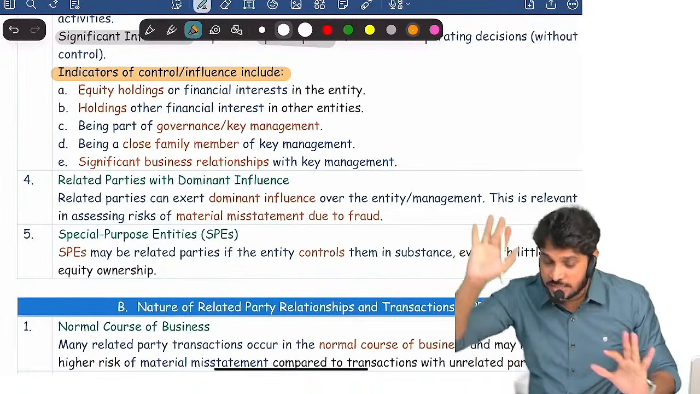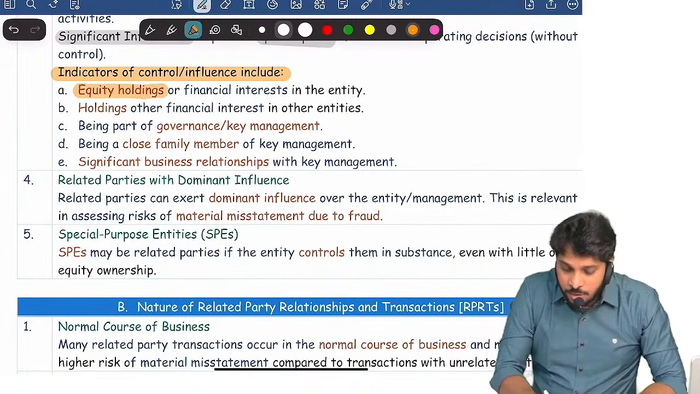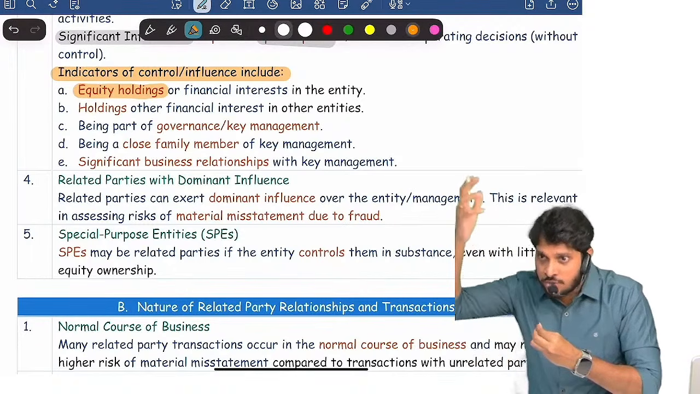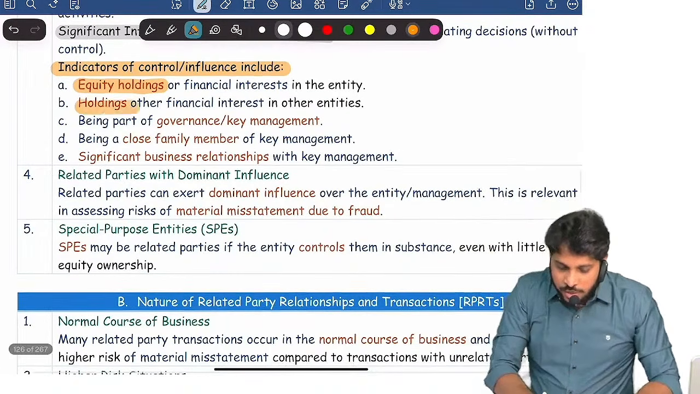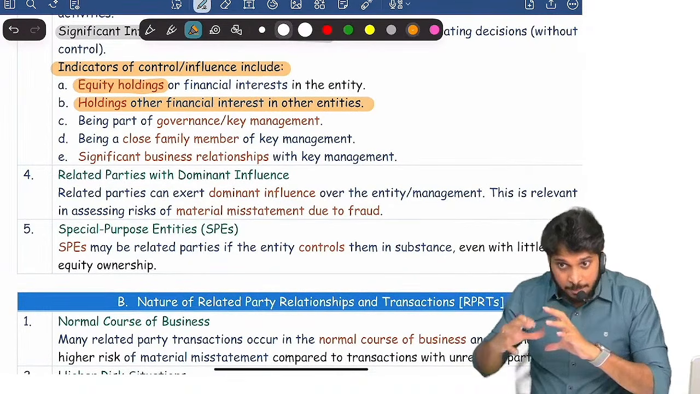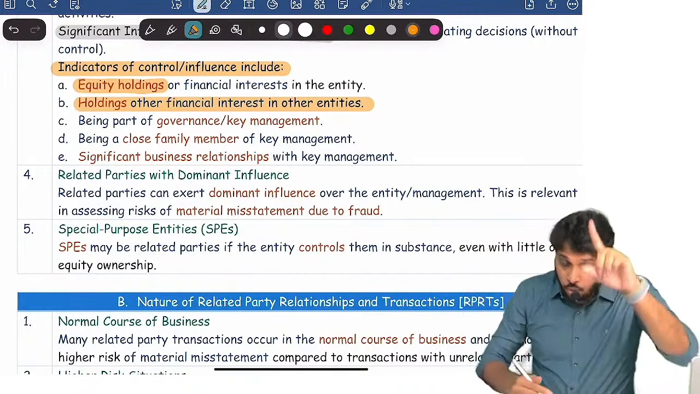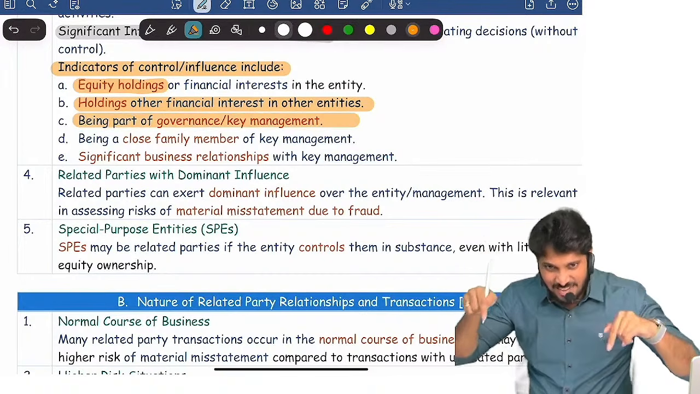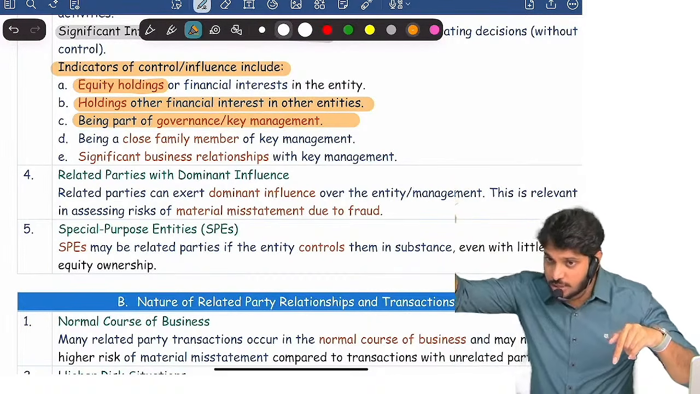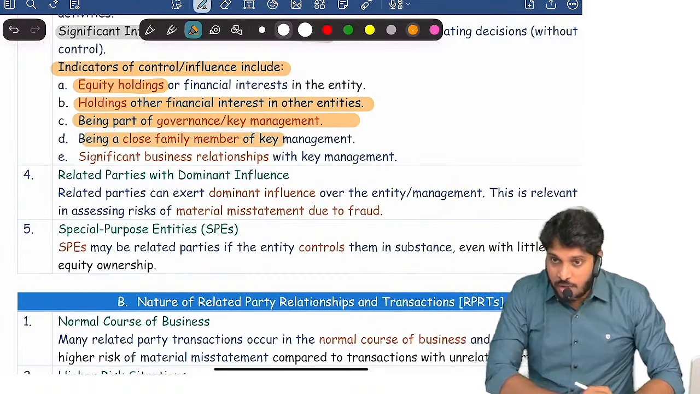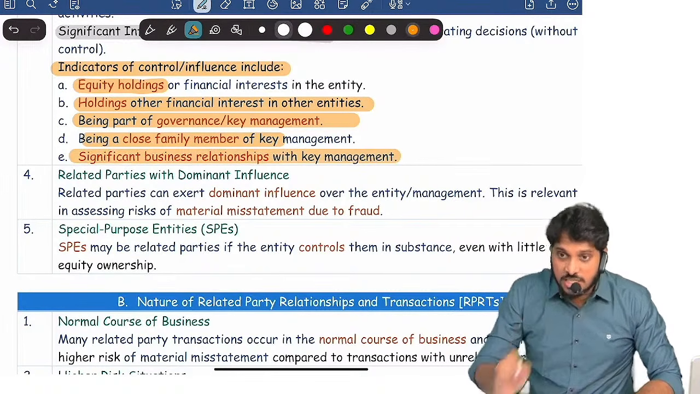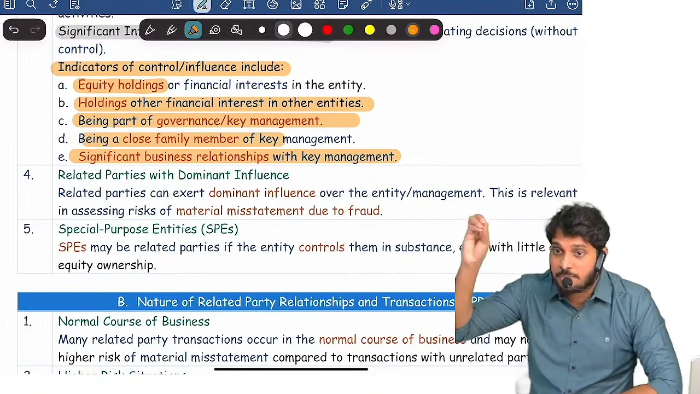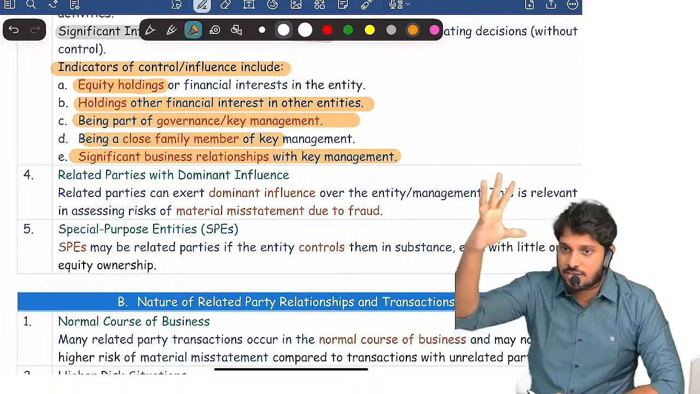How do I know whether somebody is controlling or influencing us, or we are controlling or influencing somebody? Very simple. Look at the equity holdings. Look at the company's equity capital, who is holding. Look at the key shareholders. Look at the holdings in other entities. Look at our company's investment register. Look at the key management people and governance people in the company we are auditing, who are those charged with governance, and who are their close family members. Are there any business relationships with the key management? By looking at this, you can understand who the related parties are. These are all indicators of related parties.